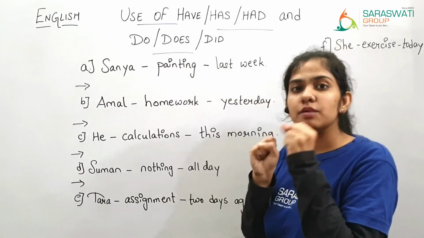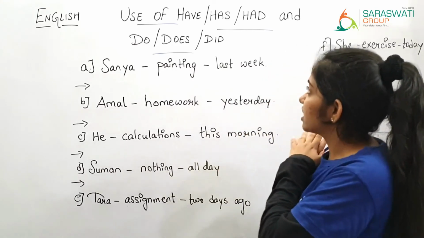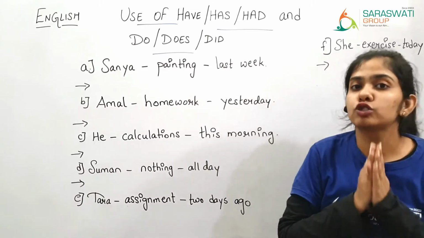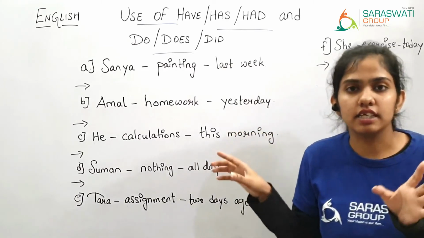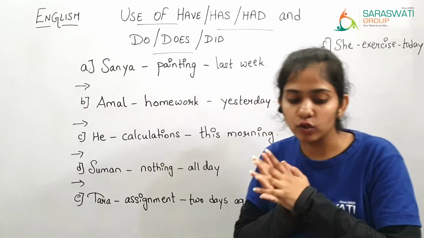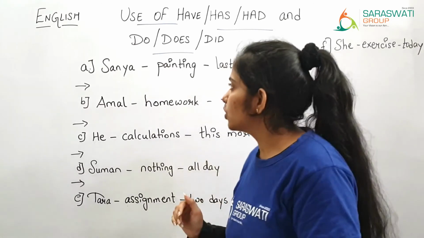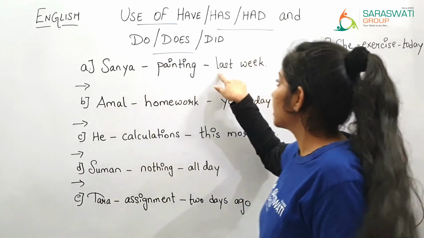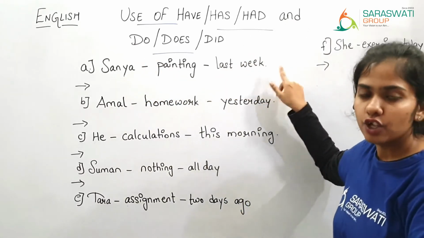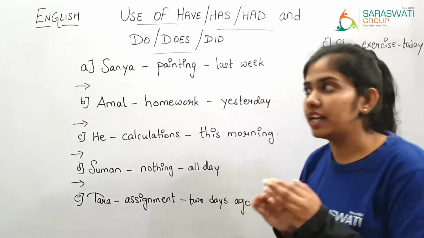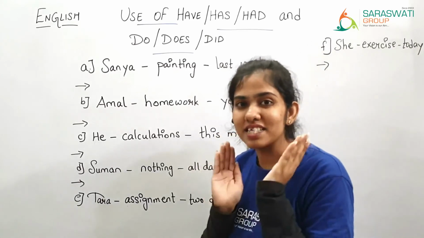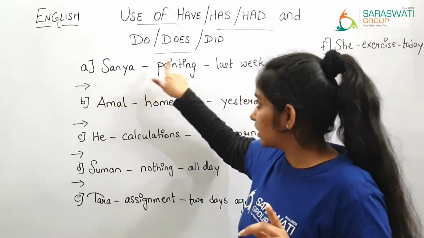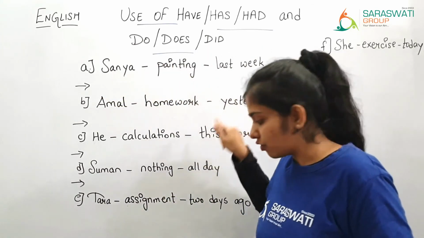Now by adding some of the words and by adding have, has, had or do, does, did, any of the word, you are supposed to write the full sentence, means you are supposed to complete the full sentence. How you will do that? Sanya, here last week is there. So we will come to know that we are supposed to write in past tense only. So Sanya did this painting last week.